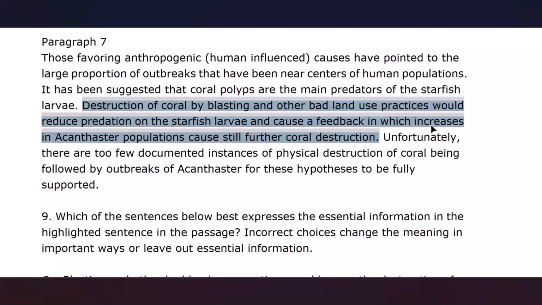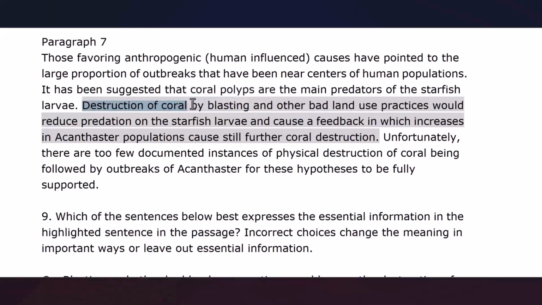and cause a feedback in which increases in acanthaster populations causes still further coral destruction. Would reduce and cause are the main verbs here. Would is the modal verb, and actually we can say reduce and cause are the main verbs. We don't have a comma before and because after and we don't have a subject for the verb cause, and the subject for the verb cause is here, destruction of coral,